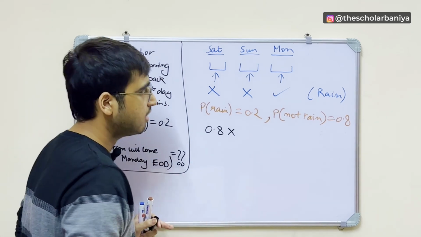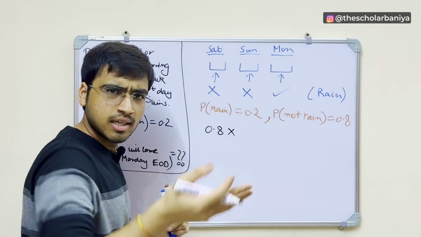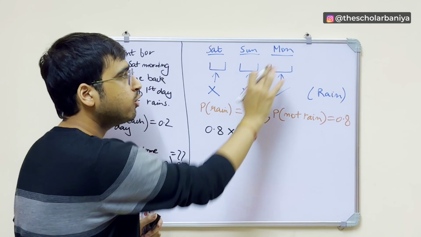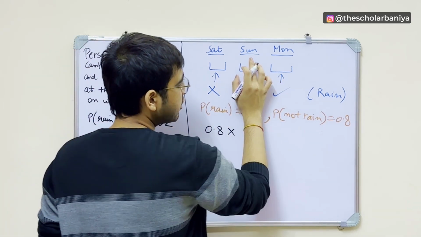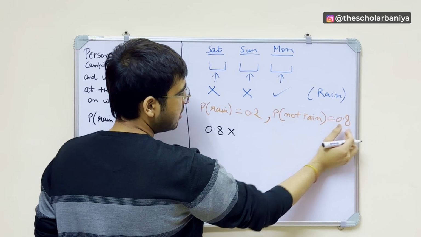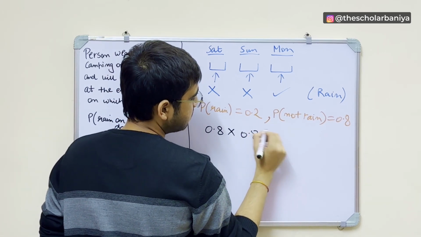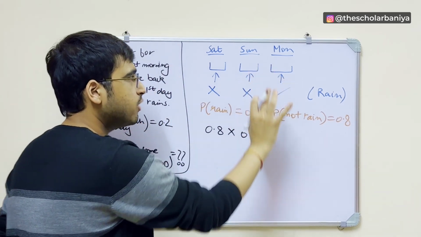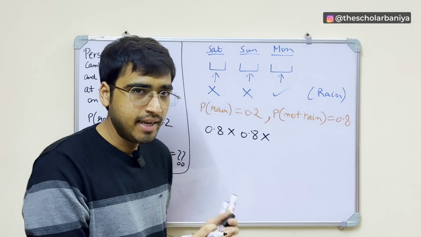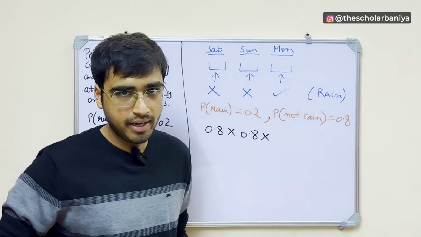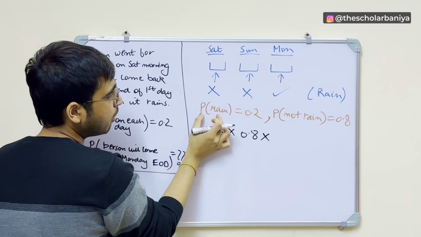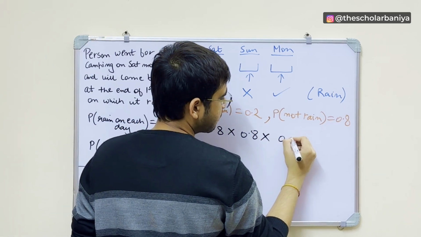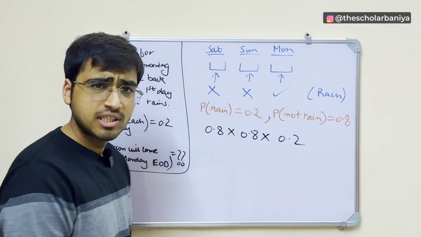We know that, right? Because if it would have rained, he would be back by Sunday. But we know he was back on Monday. That means it did not rain on Sunday. So if there was no rain on Sunday, then the probability will be 0.8 again. But because he was back by the end of Monday, it must have rained on Monday, right? And if it rained on Monday, then the probability is 0.2. I hope this makes sense.